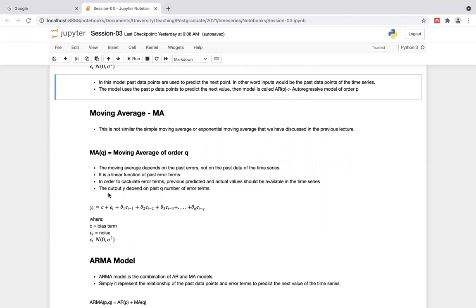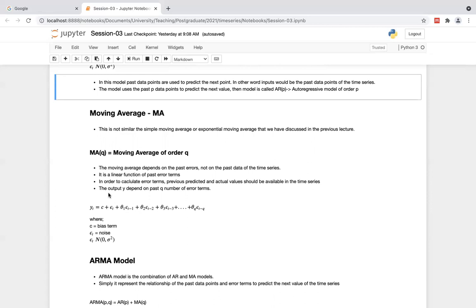In other circumstances, we are predicting 10, but the actual value is 12, then the absolute value of the error is 2, something like that. The moving average totally depends on the errors, but not the past data points, whereas the autoregressive model depends on past data points. Right now, we are discussing another aspect called the moving average of order q. It says that the next value depends on previous error terms.